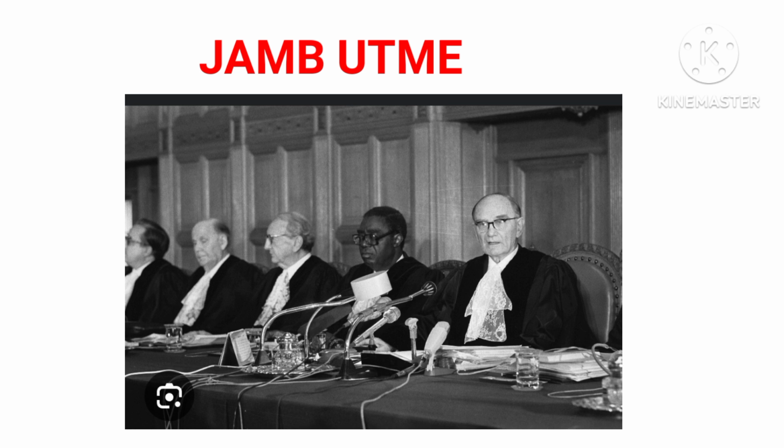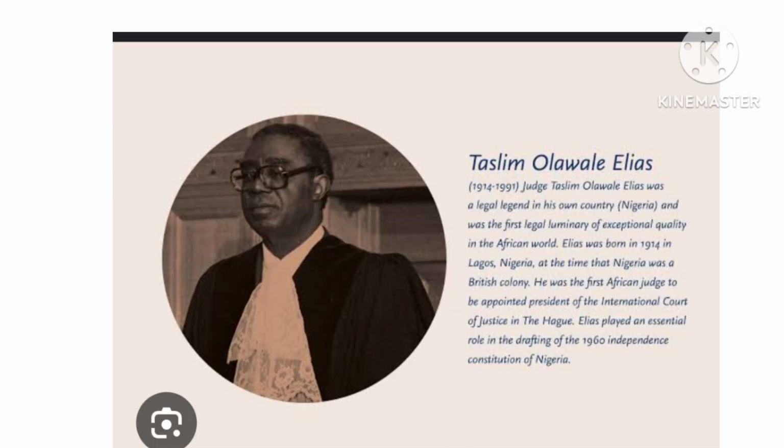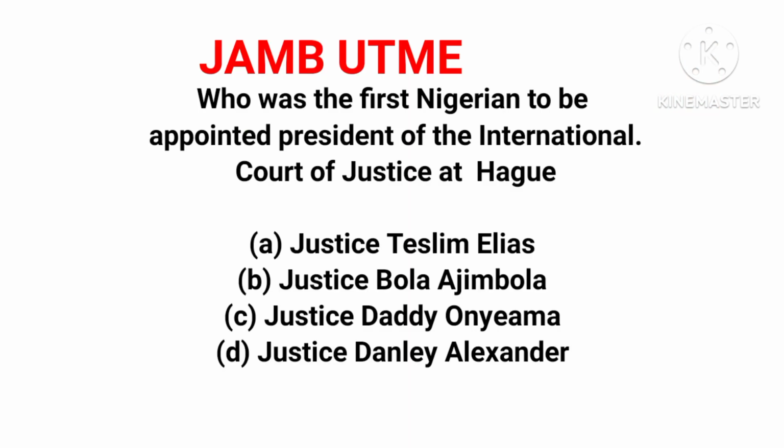So the first Nigerian to be appointed as the president of the International Court of Justice is Justice Olawale Teslim Elias. Like you already know, the correct answer is option A.